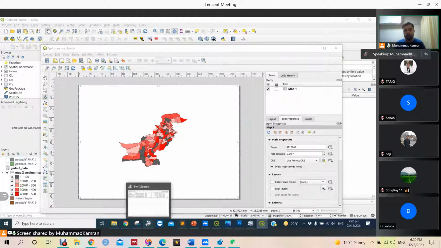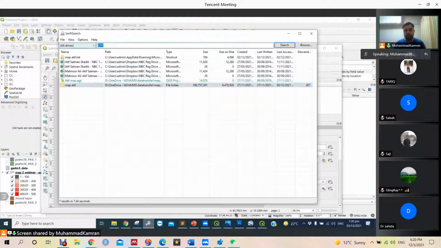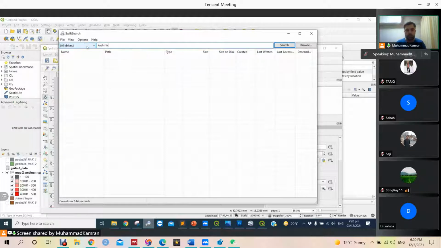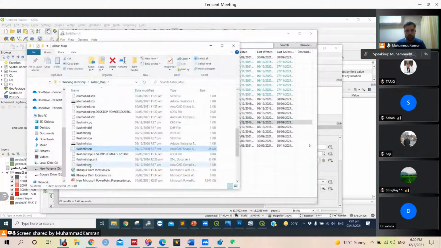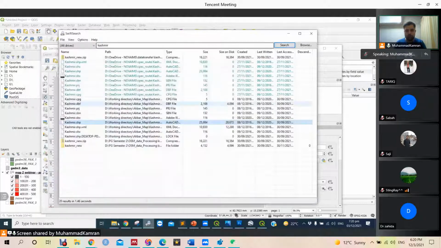If we download the Indian data, then it will come. I think I have my Kashmir file here. So let me find out my Kashmir data here.